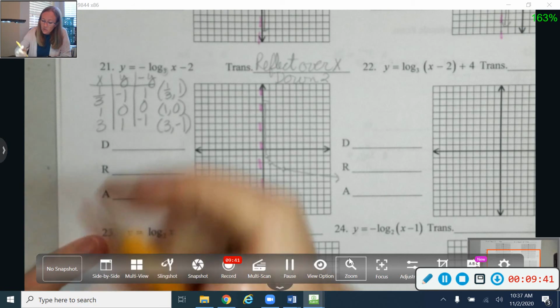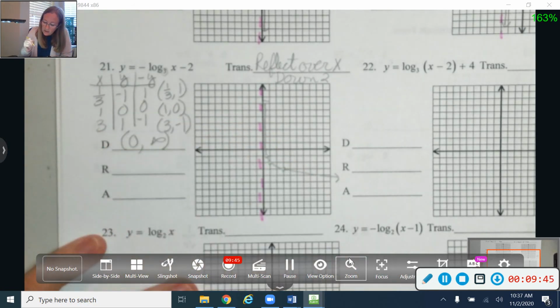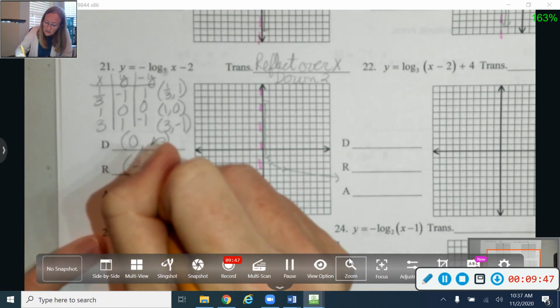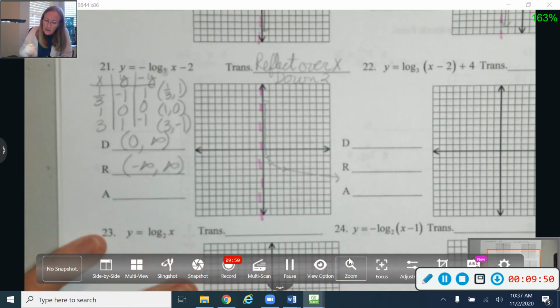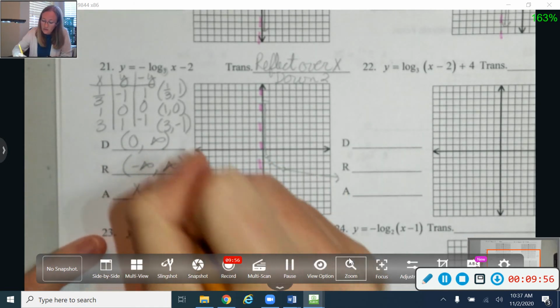Okay, my domain works with my asymptote, so 0 over to infinity. My range is always -infinity to positive infinity. And my asymptote is going to be right there on the y-axis again, so that's going to be at x equals 0.